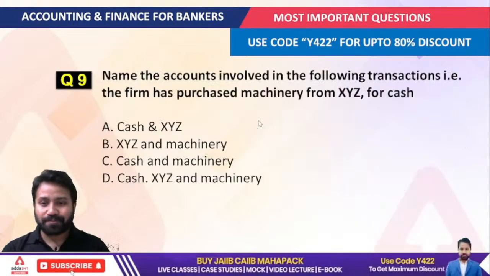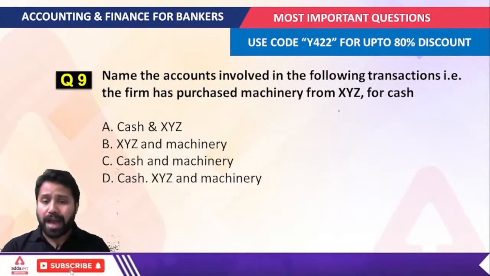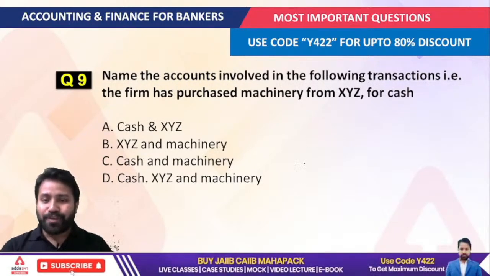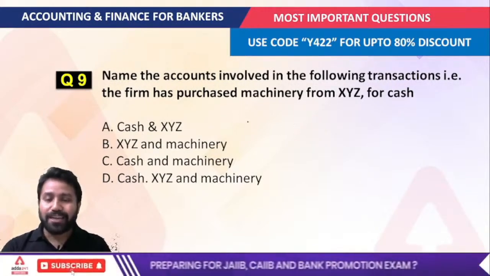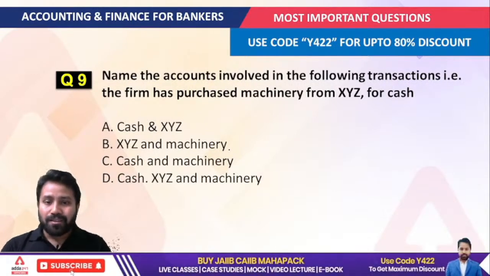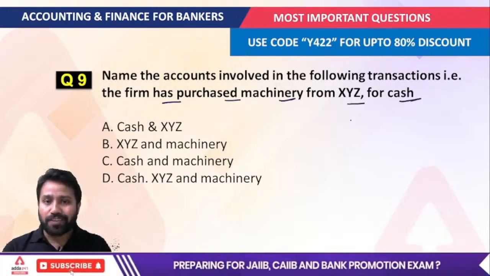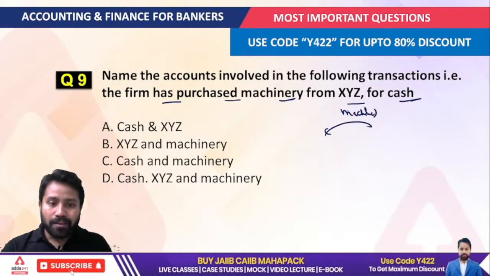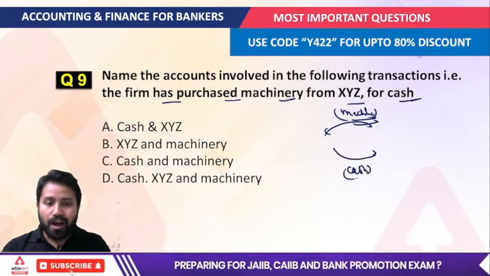Next question. Name the accounts involved in the following transaction: the firm has purchased machinery from XYZ for cash. When we get these kinds of questions in the examination, the very first thing you have to understand is what type of accounts are involved in the transaction. The firm has purchased machinery from XYZ for cash. So you can understand that for the company, a machine is coming in, and cash is going out of the business.